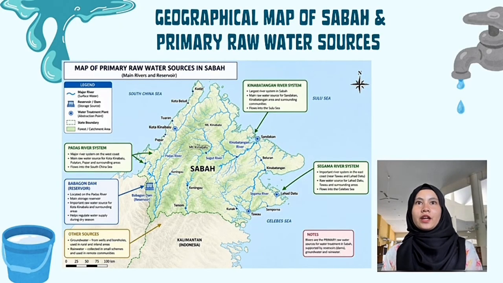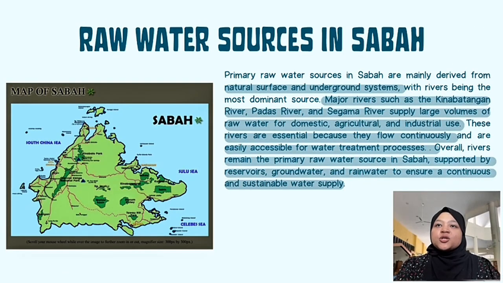For the next slide, we have a geographical map of Sabah and primary raw water sources. There are a lot of primary raw water sources in Sabah, such as the Kinabatangan River System, Segamar River System, Padas River System, Babagon Dam Reservoir, and other sources. Raw water sources in Sabah.